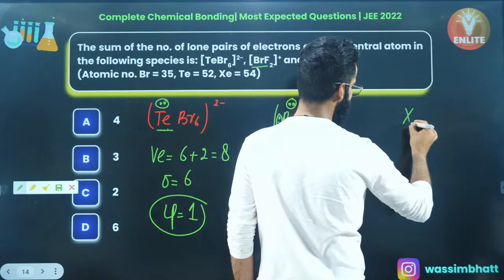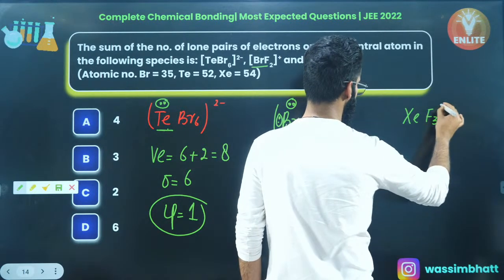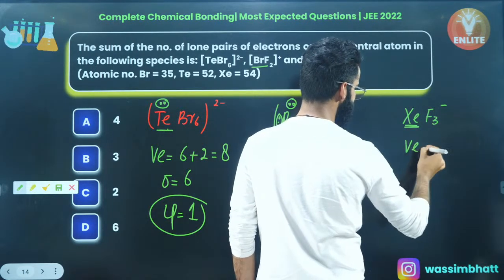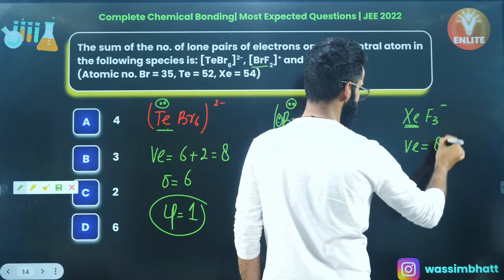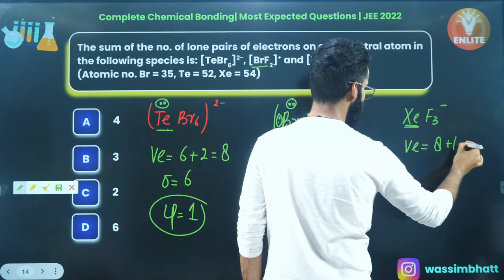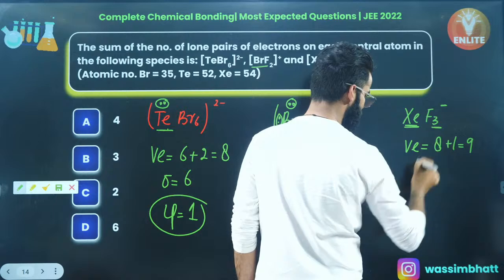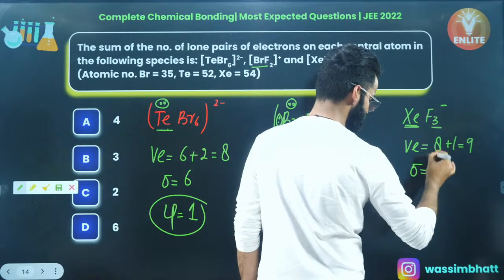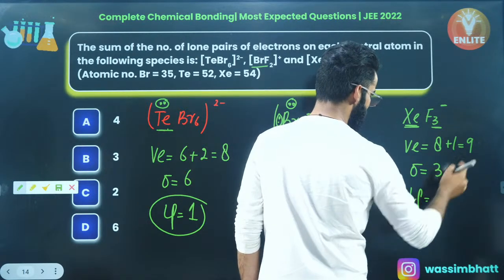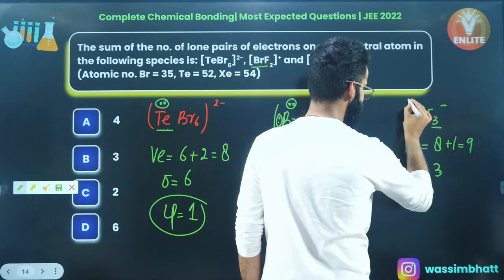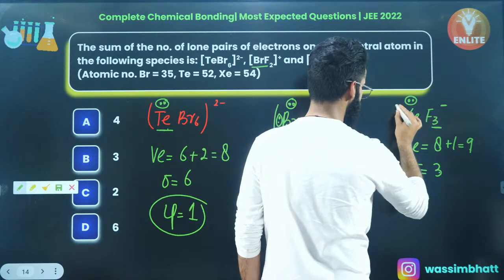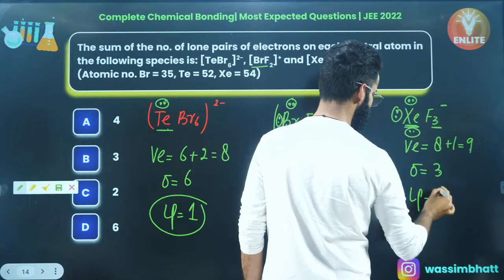Similarly, if you talk about XeF3-, right? Xenon is basically a noble gas. It has 8 valence electrons. The negative charge, so add this up, and it makes it 9. How many sigma bonds? Since there are 3 terminal atoms, there are 3 sigma bonds. How many lone pairs? Out of 9, it is using 3. So there will be 6 electrons left as such on xenon in the form of 3 lone pairs, right? So there are 3 lone pairs.